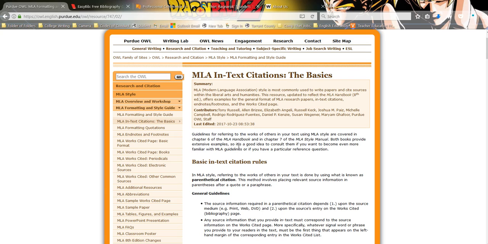The reason is you're suggesting an entire block of text is from that source. The same rule applies whenever you're paraphrasing through almost an entire paragraph. The parenthetical goes at the end of the paragraph after the period.